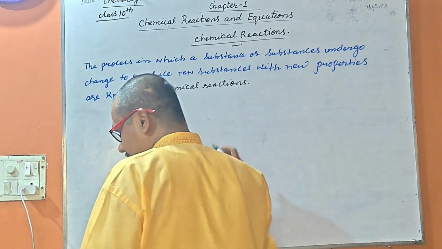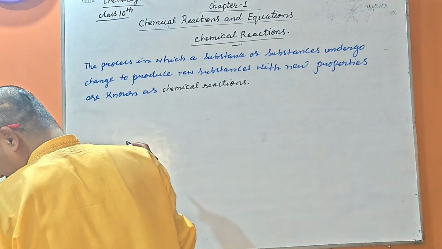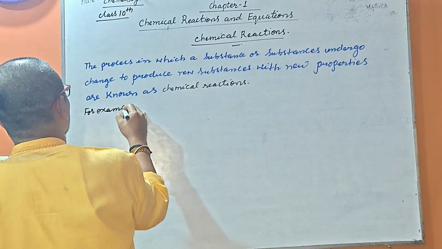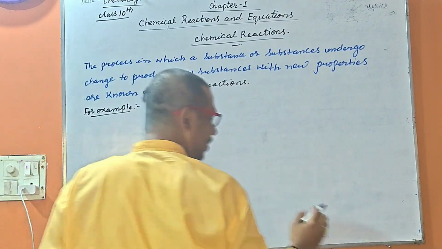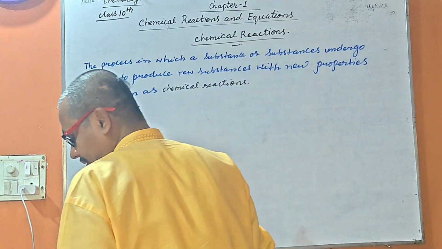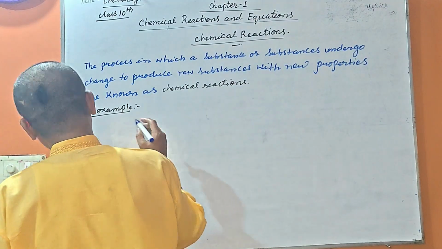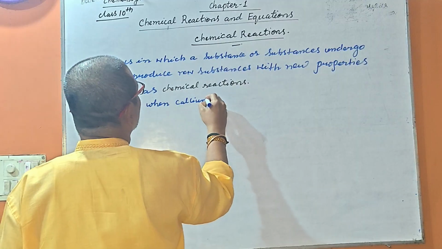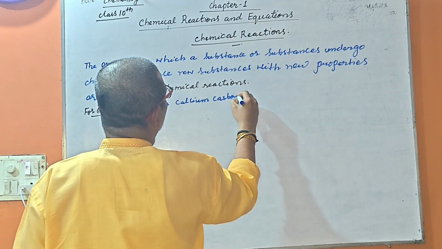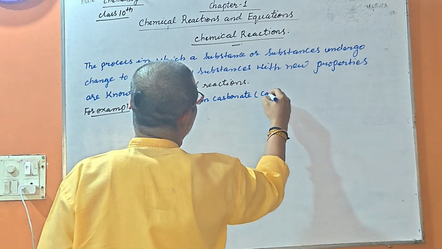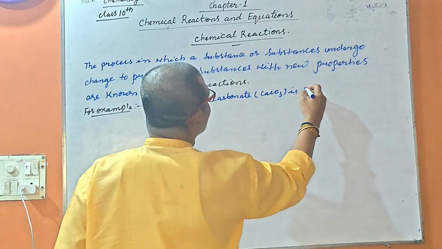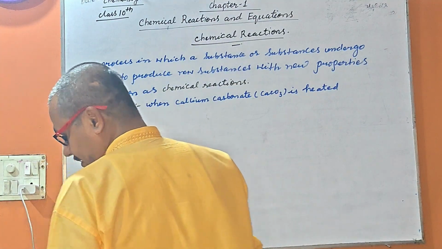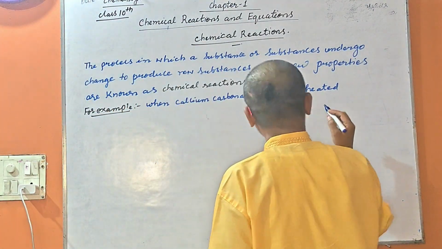Let us take an example. When calcium carbonate, CaCO3, is heated, calcium oxide and carbon dioxide are formed.